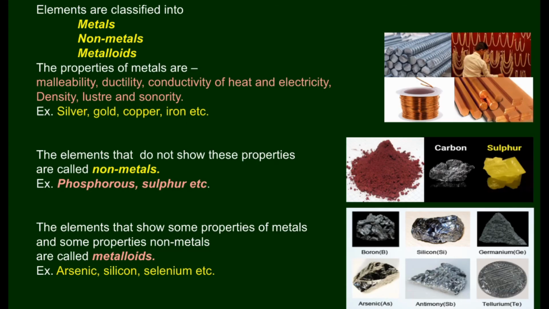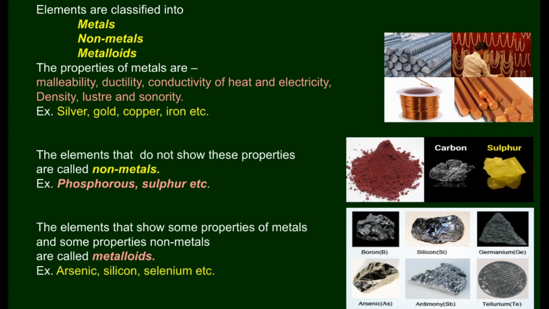Elements are classified into metals, non-metals and metalloids. The properties of metals are malleability, ductility, conductivity of heat and electricity, density, luster and sonority.